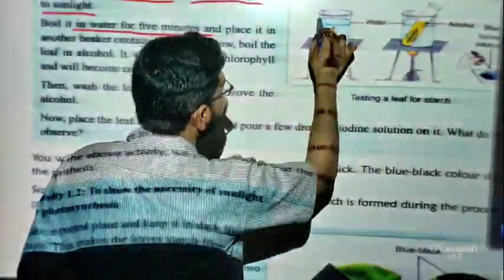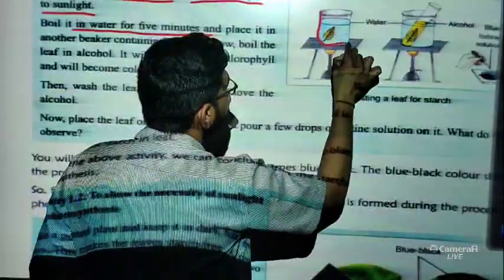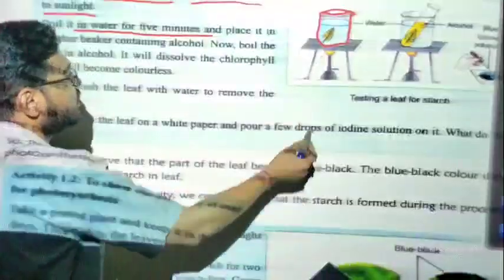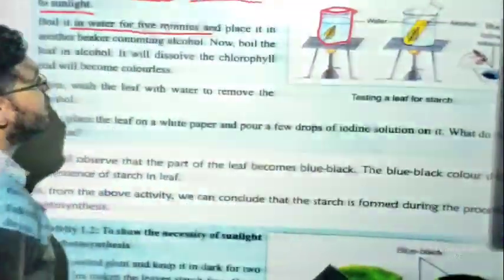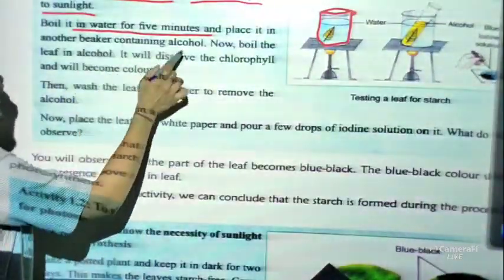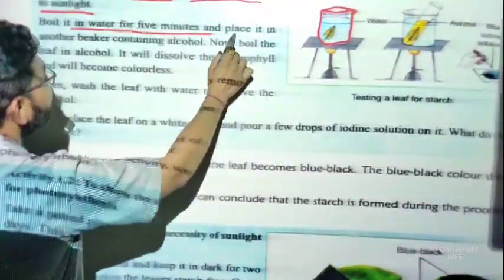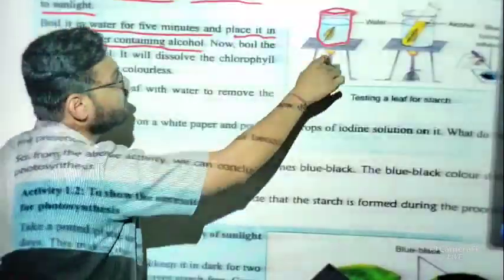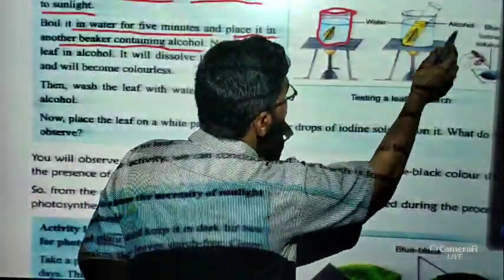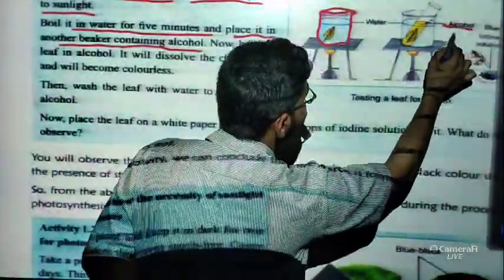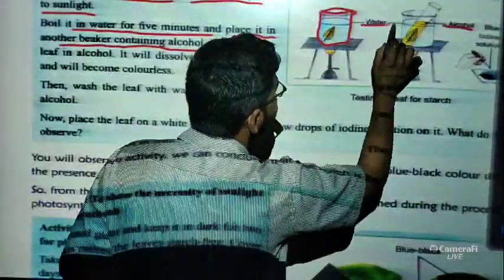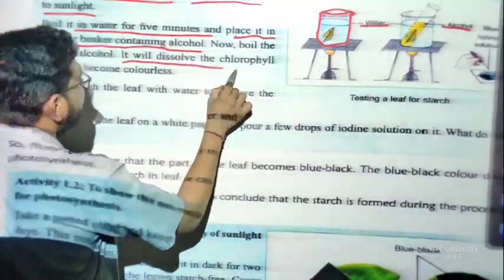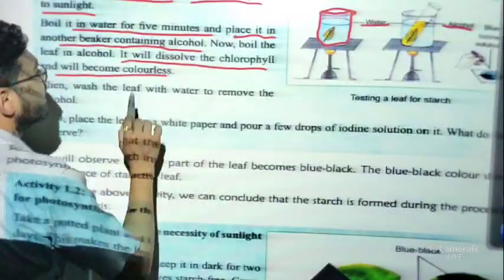You can see here we have taken a beaker like this, and we boil the leaf. You can see the boiling process here. After 5 minutes, place it in another beaker containing alcohol. You can see it is written alcohol, and these two parts are water. Now what will happen? It will dissolve the chlorophyll and the leaf will become colorless.